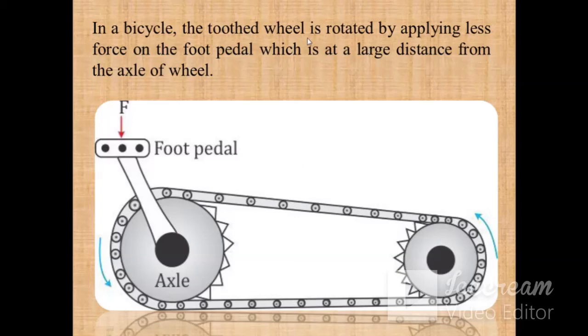So the toothed wheel is rotated by applying less force on the foot pedal, which is at a large distance from the axle of the wheel. So again, force must be at a certain distance from the pivot, and the force should be sufficient enough. If the distance is sufficient, then you have to apply a very less force in order to produce the turning effect of this force.